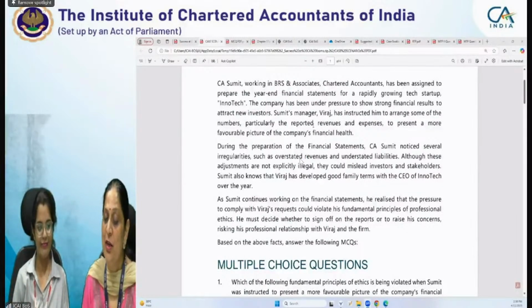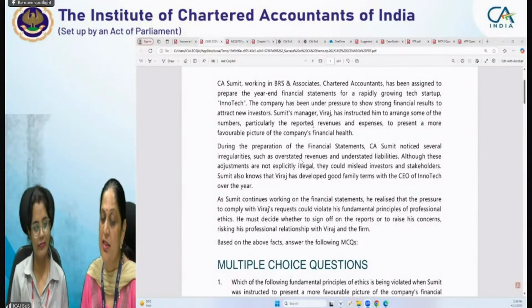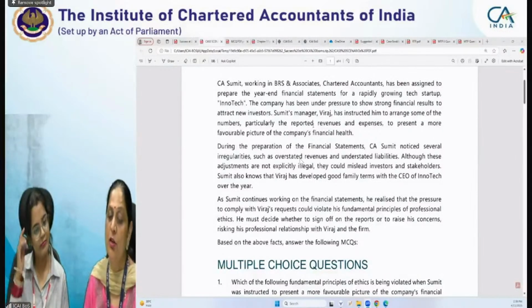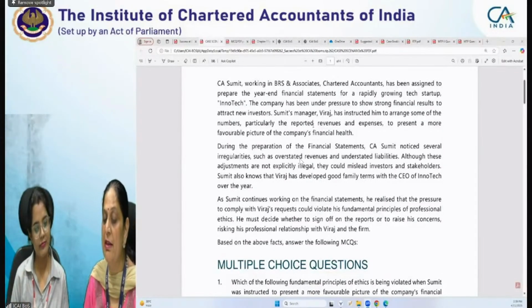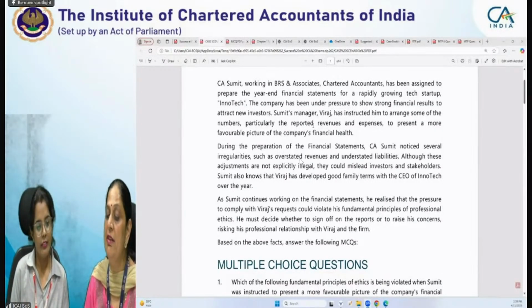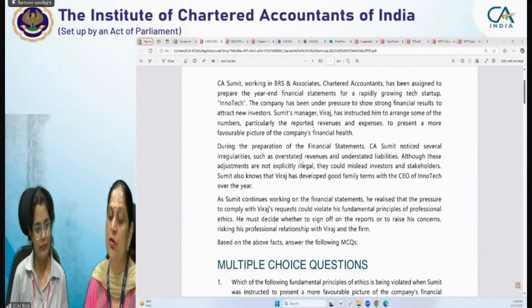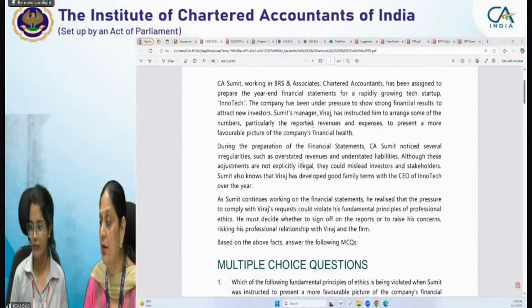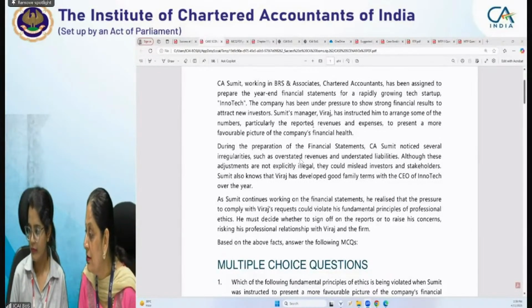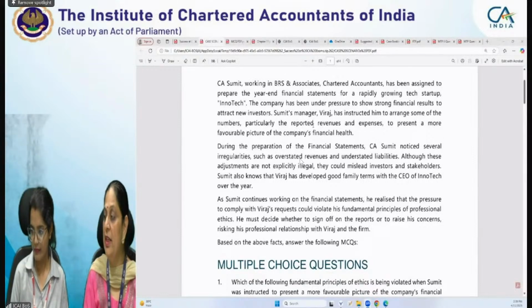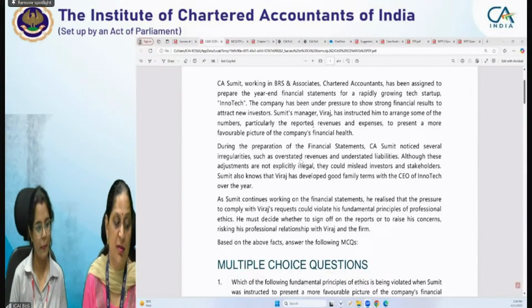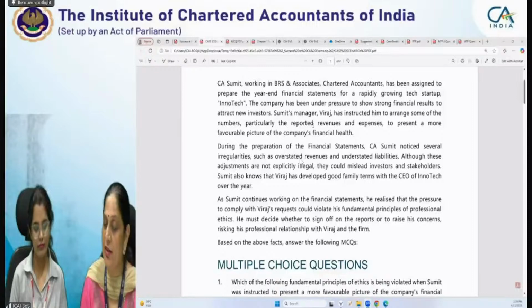During the preparation of the financial statement, CA Sumit noticed several irregularities, such as overstated revenue and understated liabilities. Although these adjustments are not explicitly illegal, they could mislead investors and stakeholders. He also knows that Viraj has developed good family terms with... Okay, I'll explain in Hindi also. Once I'm telling in English, then I will tell in Hindi also.